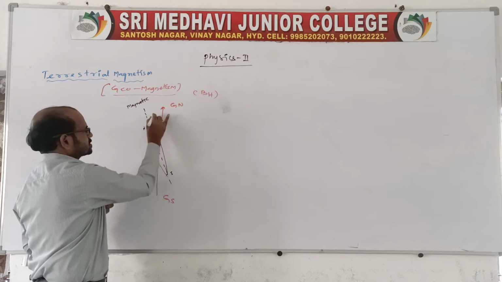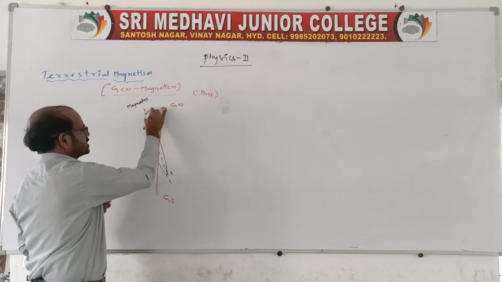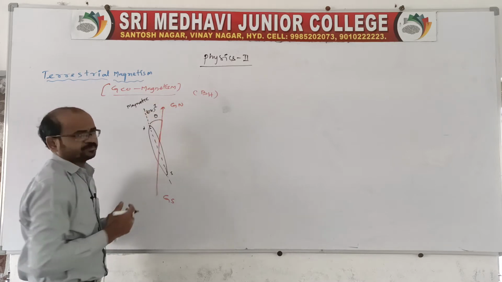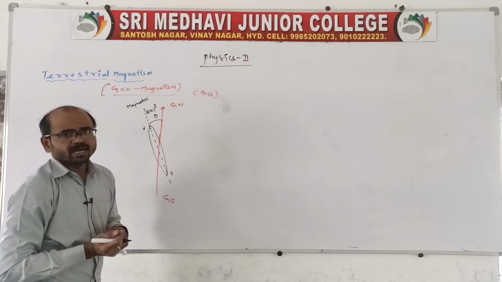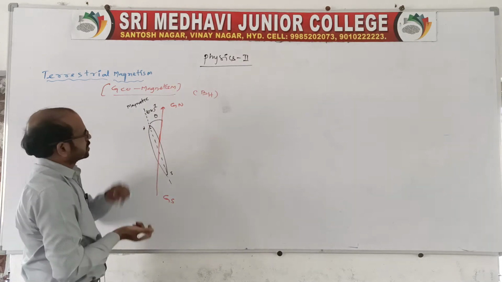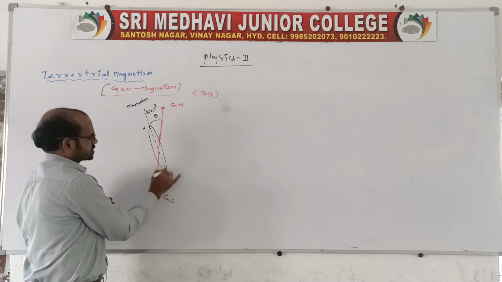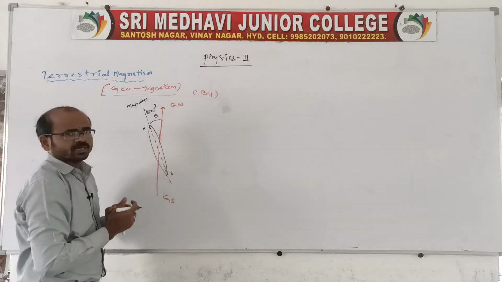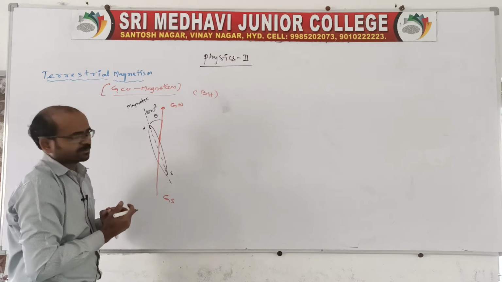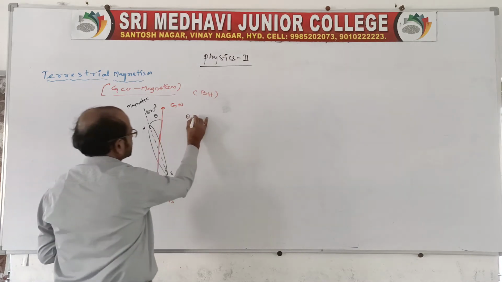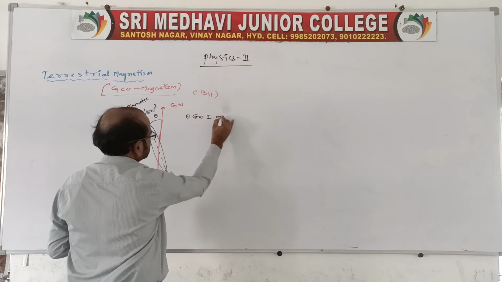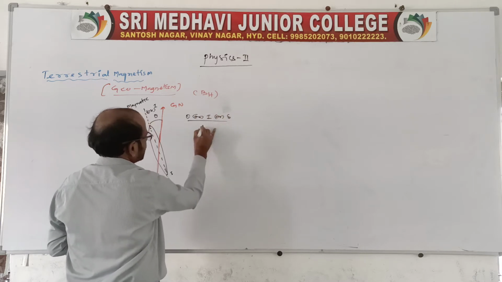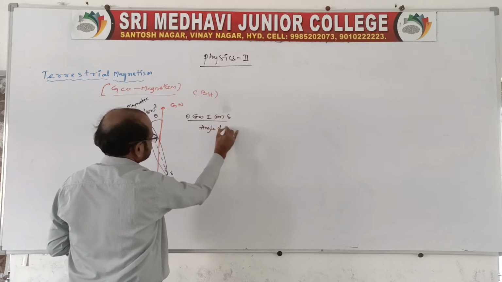This magnetic axis makes an angle theta, or we can say I, or the dip angle delta, with the horizontal component of earth's magnetic field, or geomagnetic field. These all refer to the angle of dip.